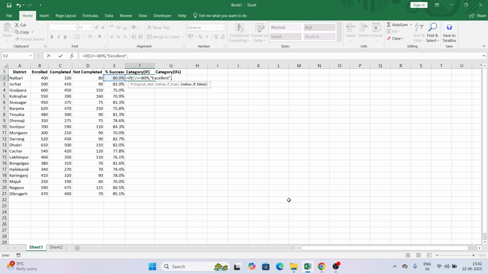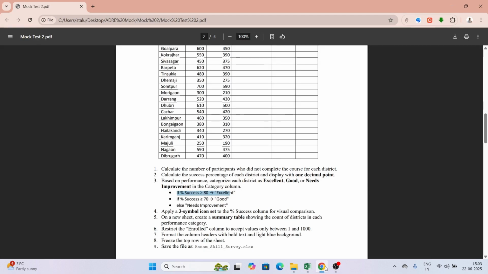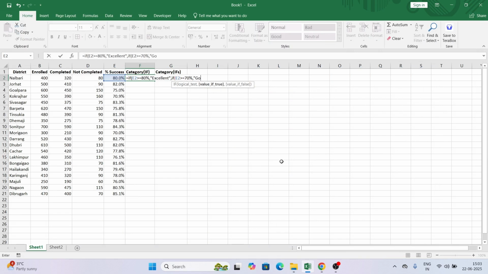If this is not true, else again we need to use nested if. If not, then what do we need to do, again we have to check if it is more than or equal to 70%, then what we need to give, as you see, it's good. And otherwise we need to give need improvement. So this is your nested if to solve this particular question. Now if I hit enter, you will see 80%, that's why it's excellent.